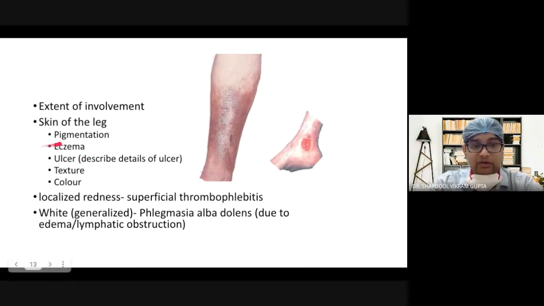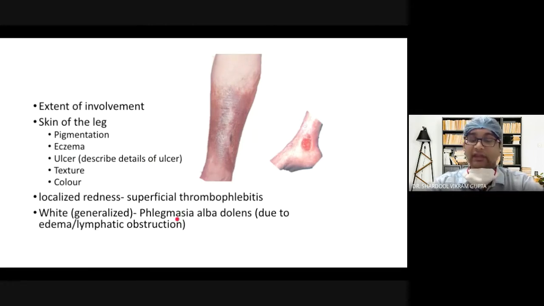You should also note the skin of the leg for the presence of pigmentation, eczema, ulcer, the texture and color of the skin, and any localized redness along the veins, which will be present in superficial thrombophlebitis. And there is a particular entity which is known as phlegmasia alba dolens.